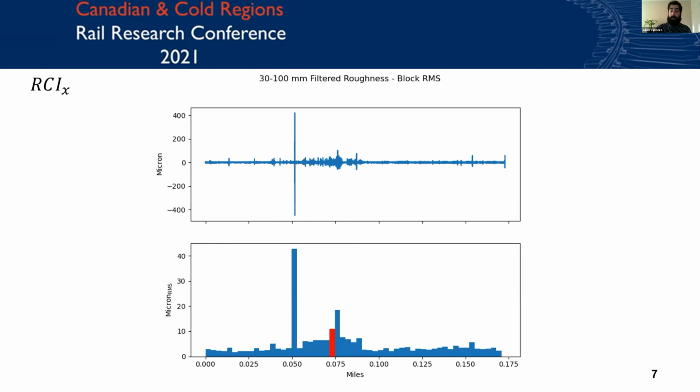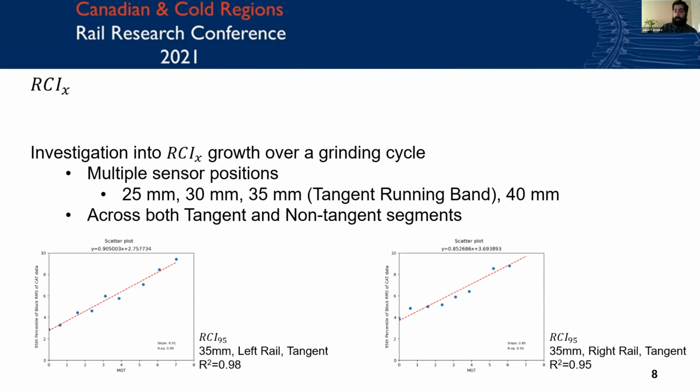So here we have an example where we have our 30 to 100 millimeter filtered section, which is being used to arrive at a measurement for RCI sub 95. This is collected with a corrugation analysis trolley mounted with accelerometers that is pushed by an operator down the length of track, and it samples the height of the rail every 1 to 2 millimeters. And we can see that the 95th percentile highlighted in red is moderately outlier resistant while still looking to explain the worst part of corrugation in this rail, and it ends up getting prescribed an RCI of 10.906 micron.